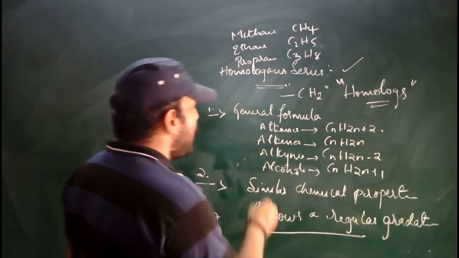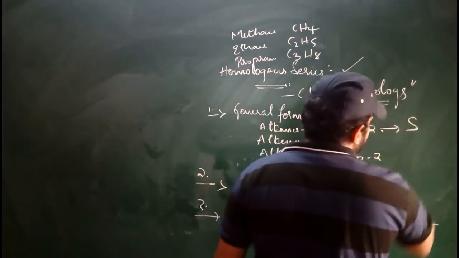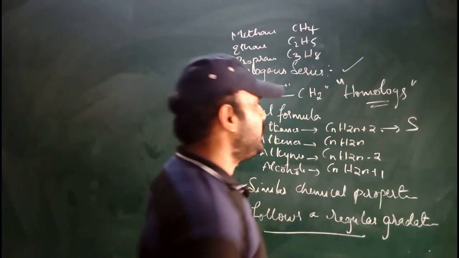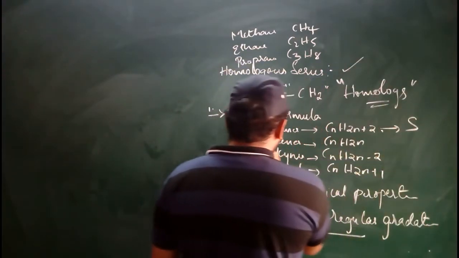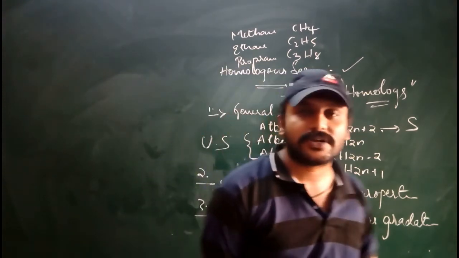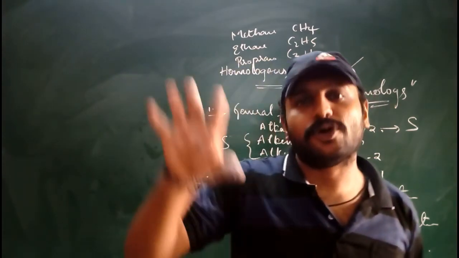Always remember, alkanes are saturated. Why? Because if a carbon compound has only single bonds, we say it is saturated. And alkenes and alkynes are unsaturated hydrocarbons. Why are they unsaturated? They contain a double bond and a triple bond.